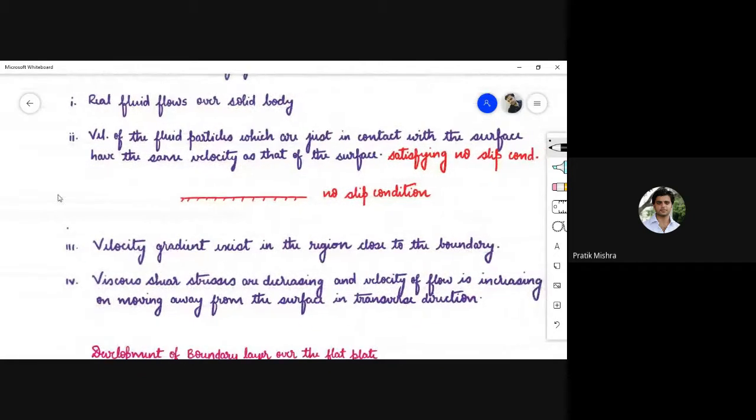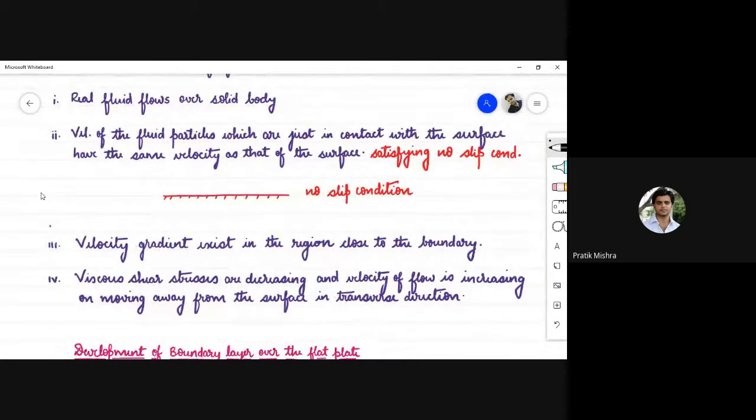I have summarized this boundary layer in a few points. First of all, we have a real fluid flowing over the surface. Real fluid is flowing over a solid body. The velocity of fluid particles which are just in contact with the surface is the same as that of the surface, satisfying the no slip condition.